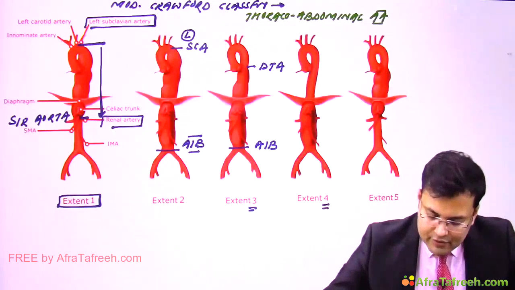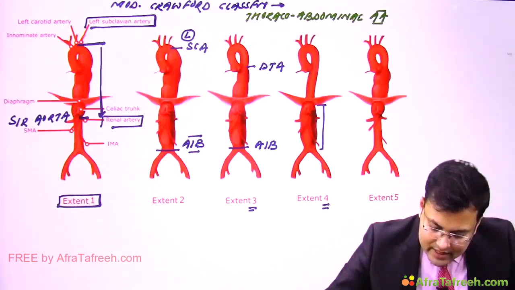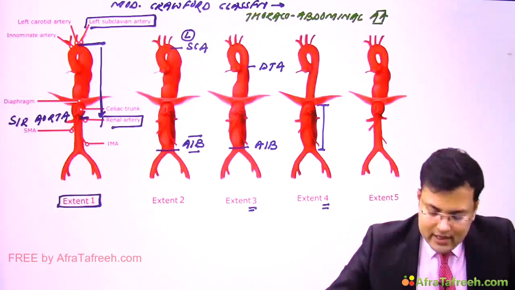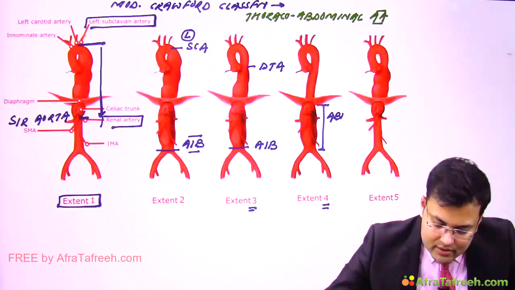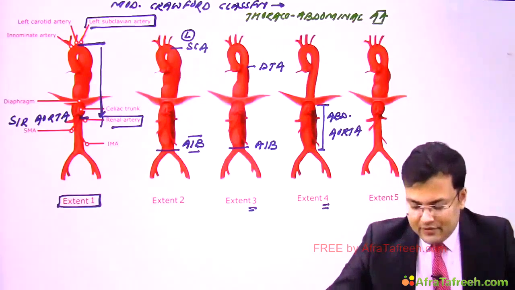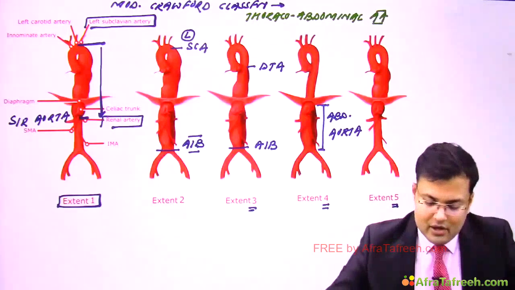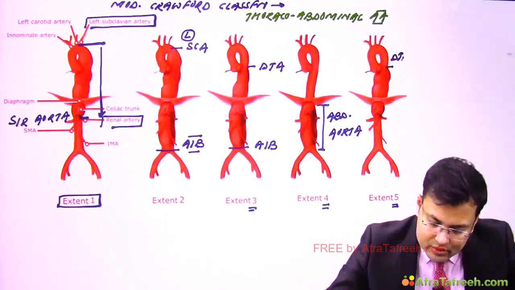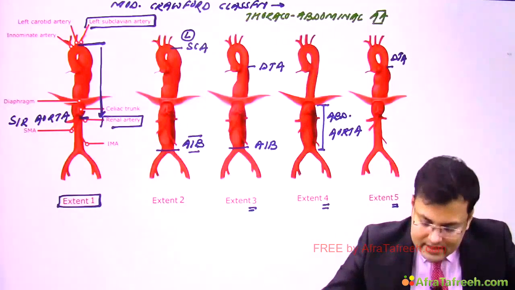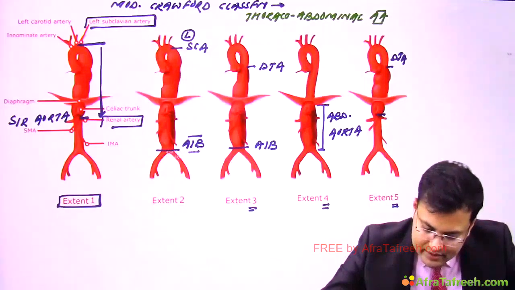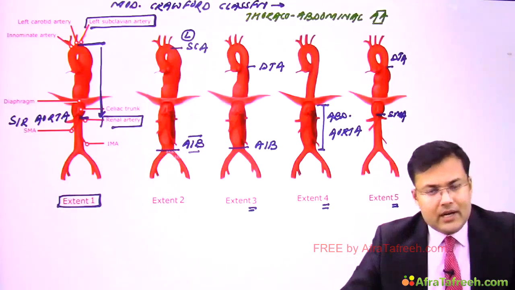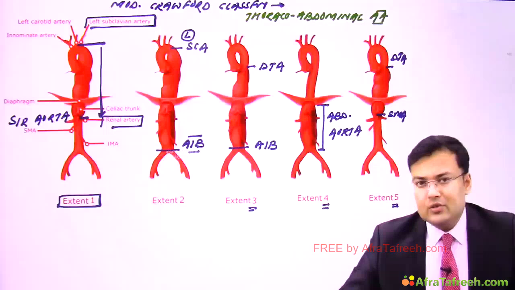If you see type 4, here this aneurysm is confined or limited to abdominal aorta. And if you see type 5, here it starts from descending thoracic aorta and extends till superior mesenteric artery.